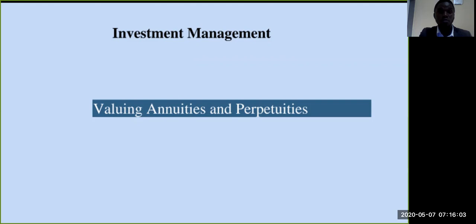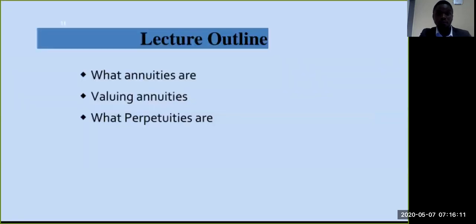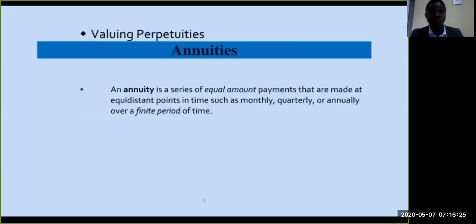Moving on to Unit 3 of investment management, we are looking at valuing annuities and perpetuities. Our outline for this unit will be as follows. What are annuities? Valuing annuities. What perpetuities are? Valuing perpetuities will be the last section of this unit.